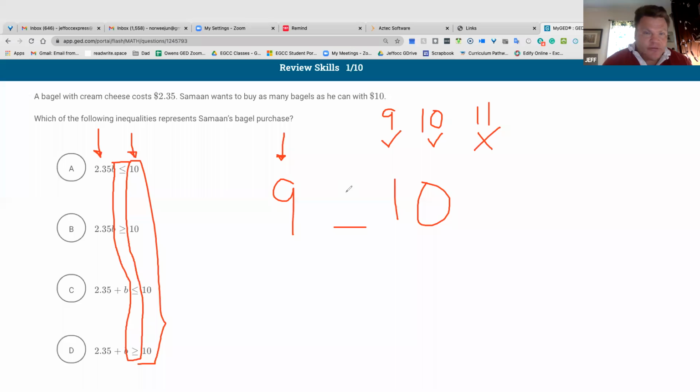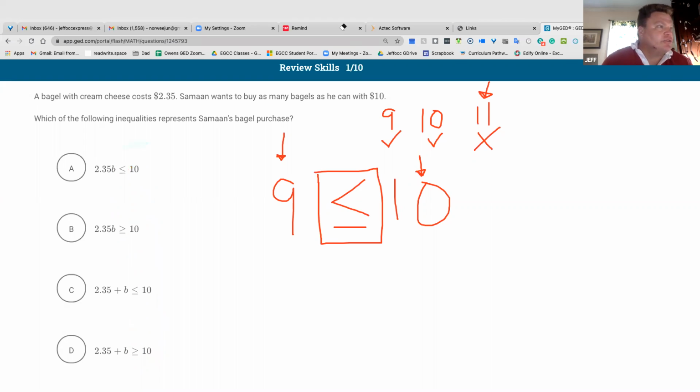Which way would the alligator face? The alligator would see that the 10 is higher because 11 doesn't work. We can't buy $11 worth of bagels because we don't have $11. We've got 10. So just by figuring this out, we can come over to our choices and get to a 50-50 and go, not you and not you. So we're immediately throwing those completely away. All right, so this is a no math question.